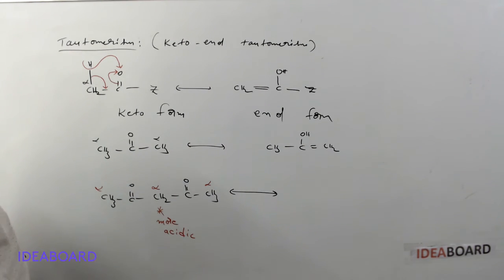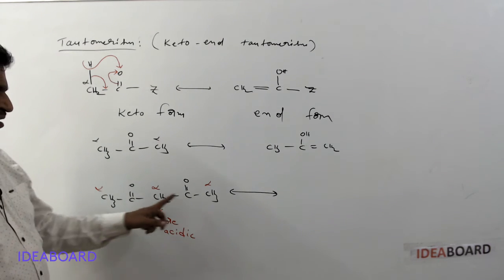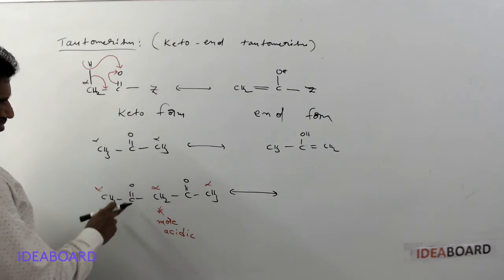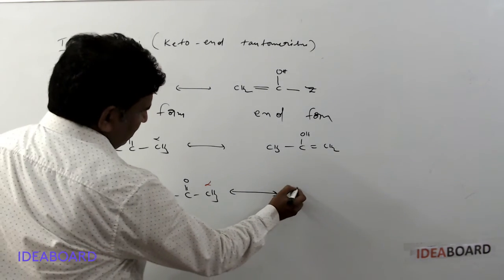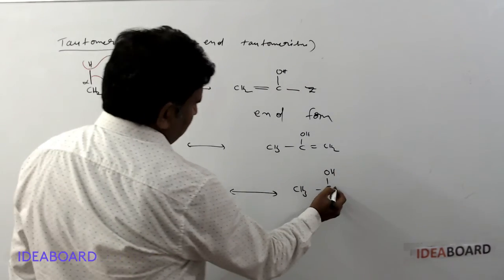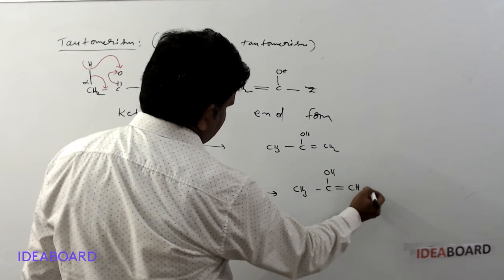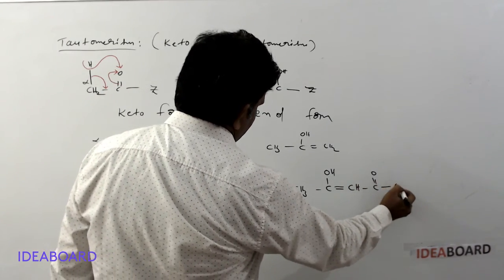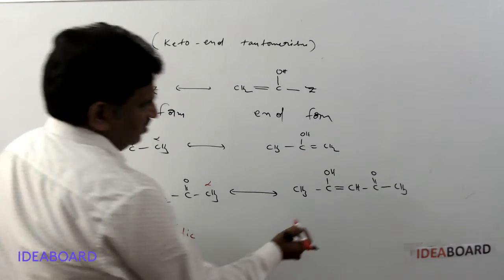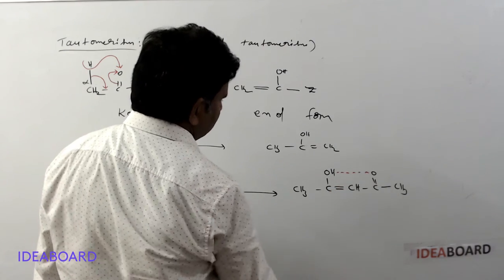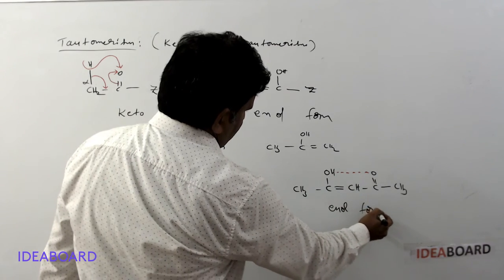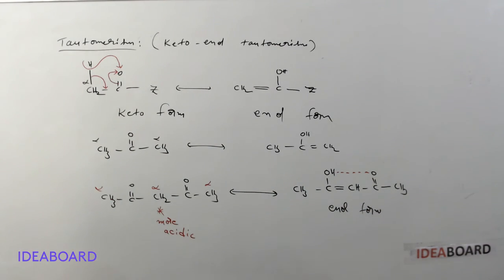Why are these more acidic? They are present in between two powerful electron withdrawing groups. They can withdraw the electrons from either side, forming CH3, C, OH, and a double bond is formed, CH and C double bond O and CH3. That is called the enol form, and here there is hydrogen bonding also. So this enol form is more stable. Enol form is more stable. Okay.